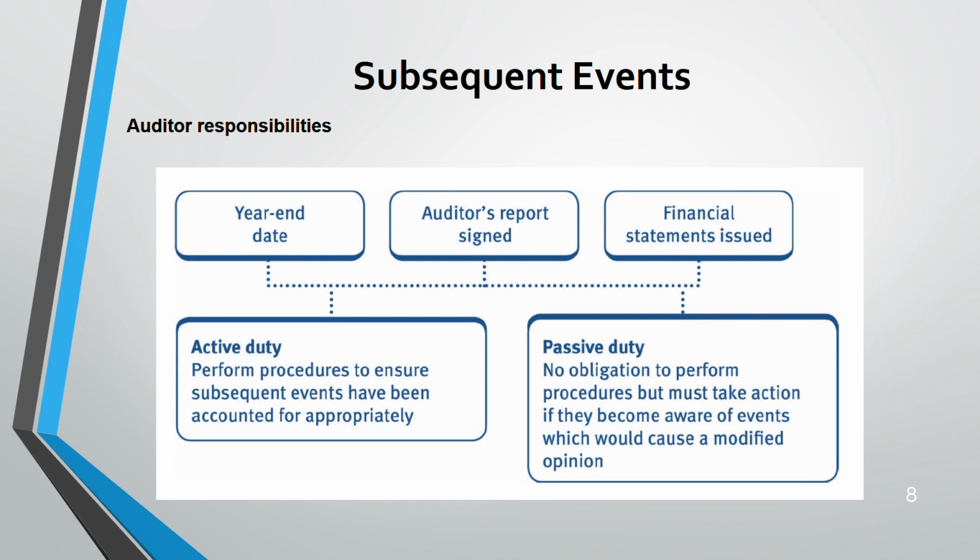But they must take action if they become aware of an event which can modify the auditor's opinion. If they are still not aware of the event, then it's fine. Then there's no duty on the auditor. Auditors do not have any responsibility to change their opinion or the financial statement. But if they are aware, action needs to be taken, especially if the opinion could become modified because of the event.